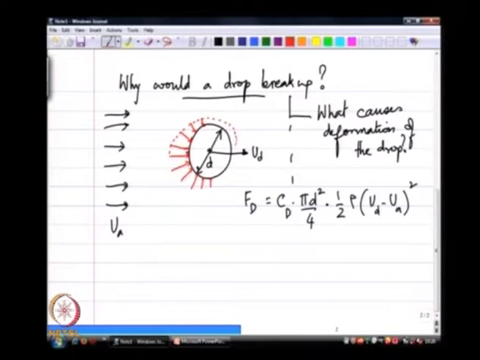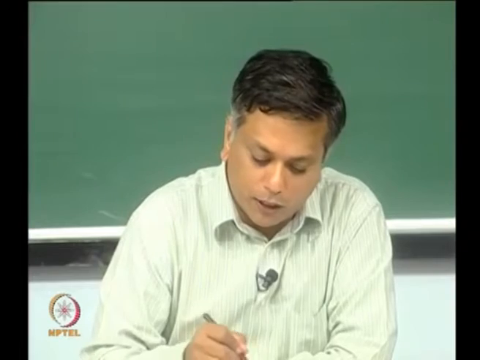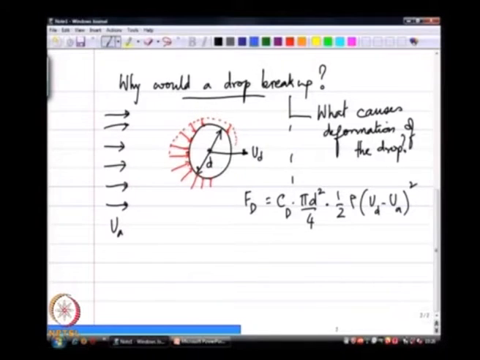So, now what does this pressure distribution do? Since we are allowing the drop to deform, this drop is likely to deform in the direction of the exerted force, sort of like that, because the pressure force is now just trying to flatten out this into a pancake. Okay, and if you let this process continue all the way forward, it is going to break up.